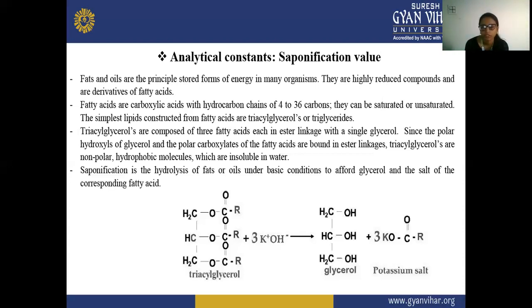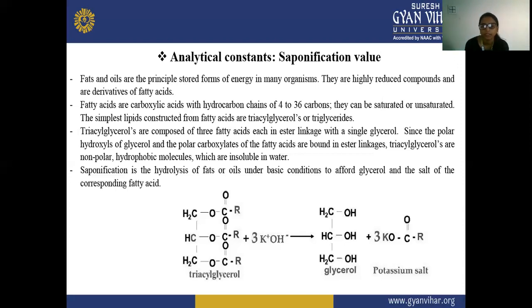The simplest lipids constructed from fatty acids are triacylglycerols or triglycerides.